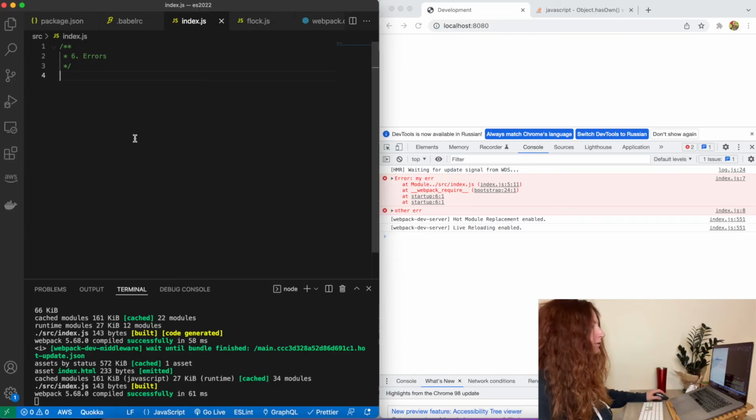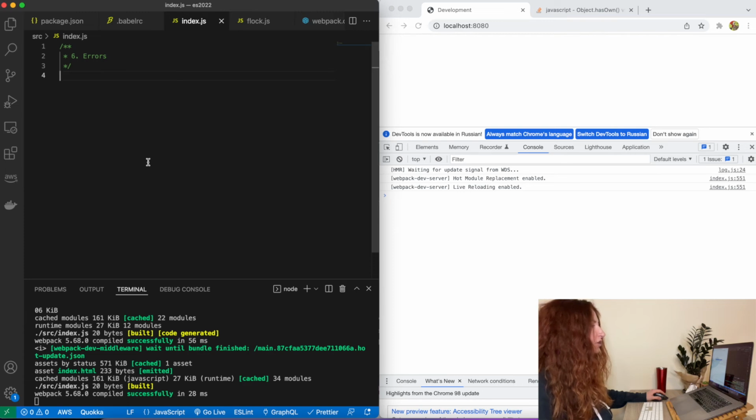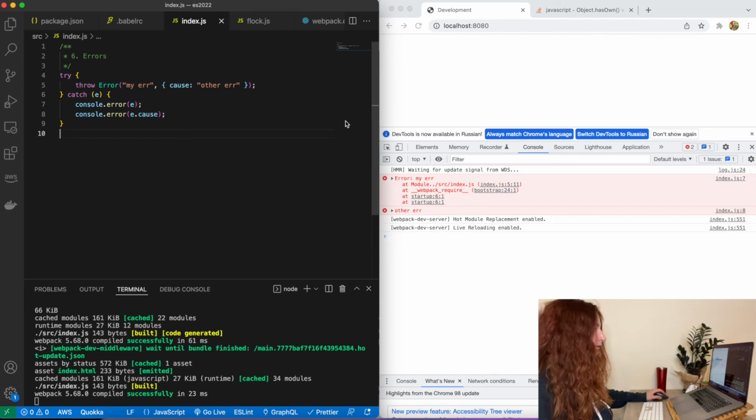Last but not least, errors. When we throw an error, we can specify what caused this error, and that's how it looks. As you can see, we just print our error first, and then we can access the cause of the error. It can be useful if we want to do error chaining and to have more advanced debugging.